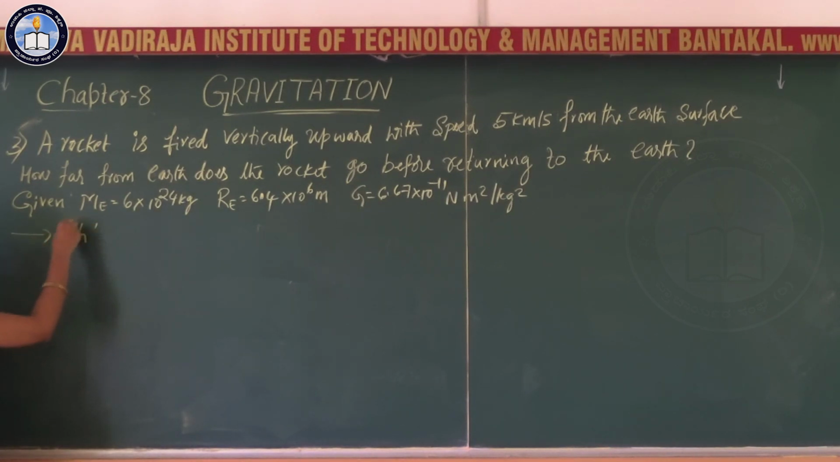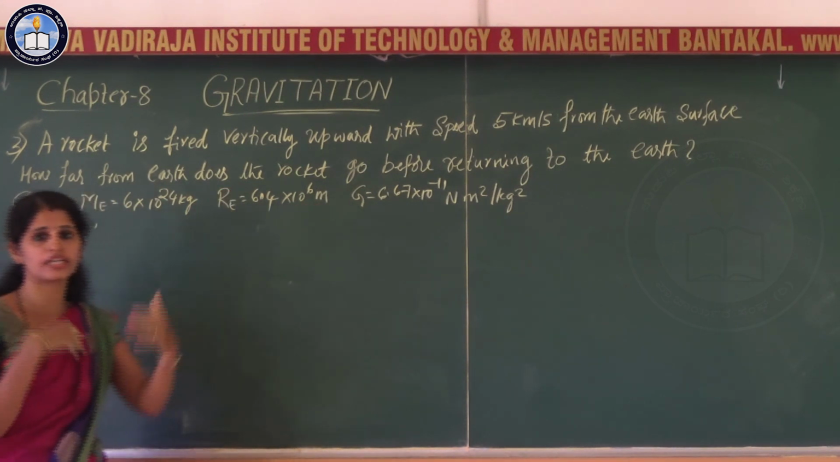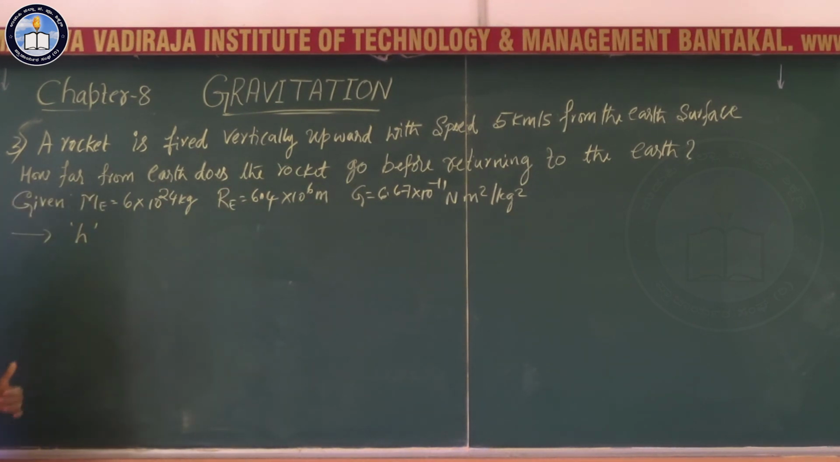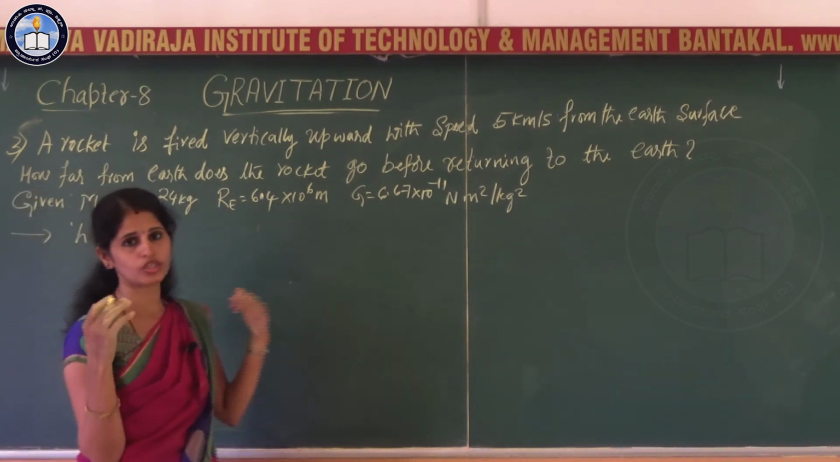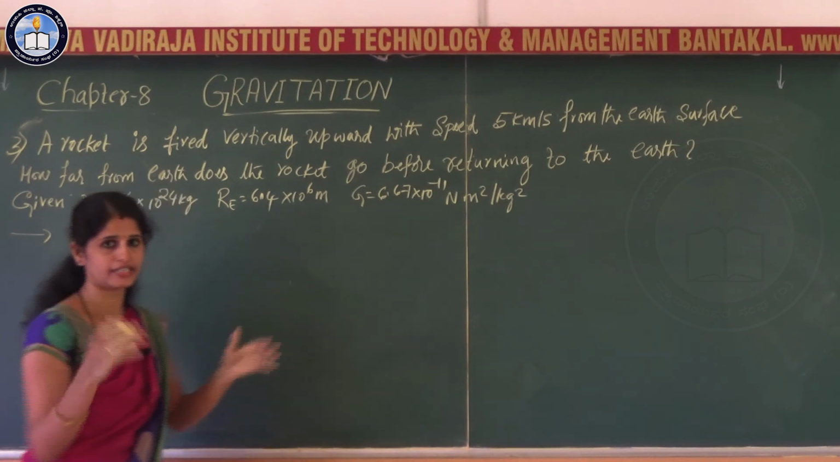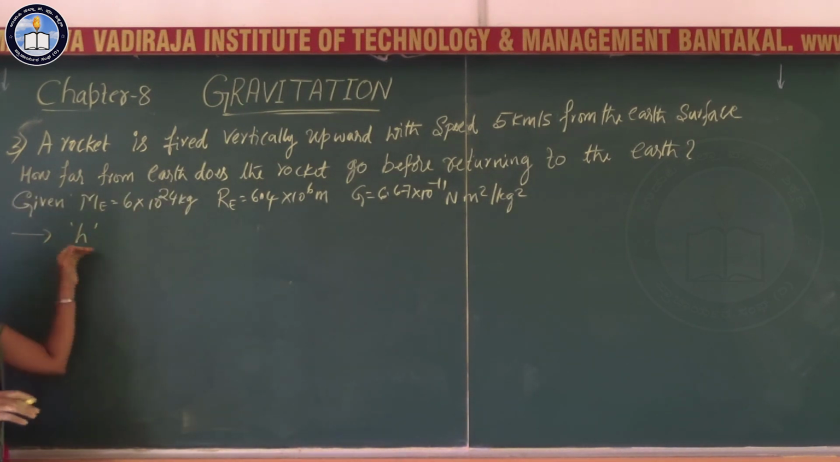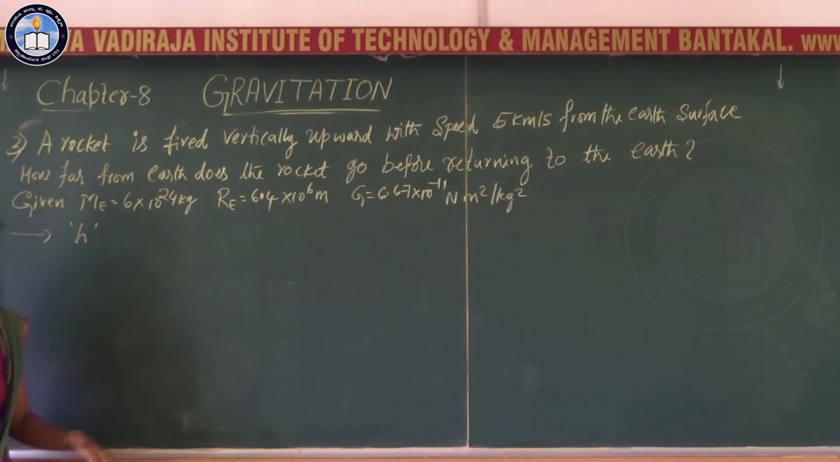Let the rocket reach a height h, and it will return back to earth when it reaches the height h. From the conservation of energy, it is very clear that the total energy of the rocket at the surface of earth is equal to the total energy of the rocket at height h. When the rocket reaches this height, it starts its return journey.